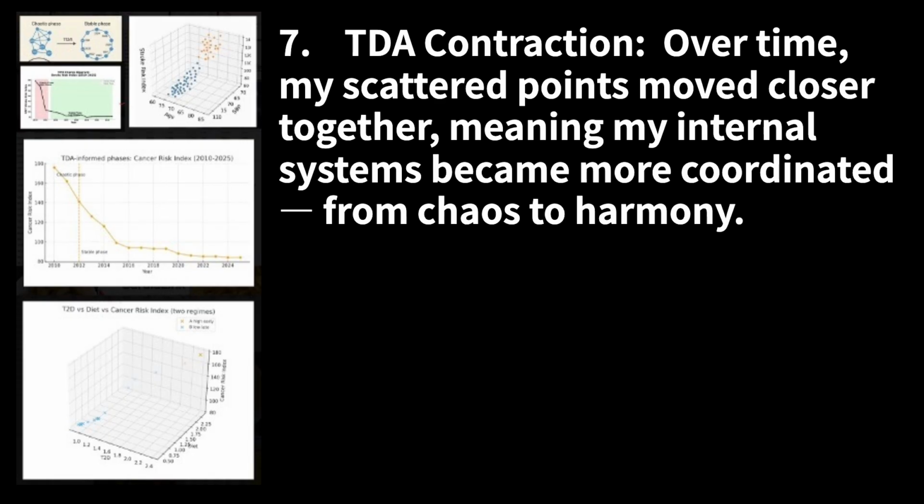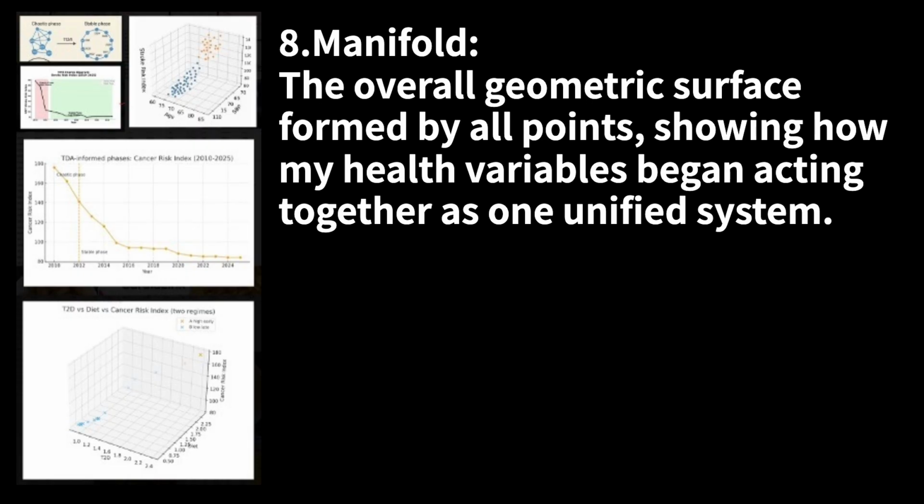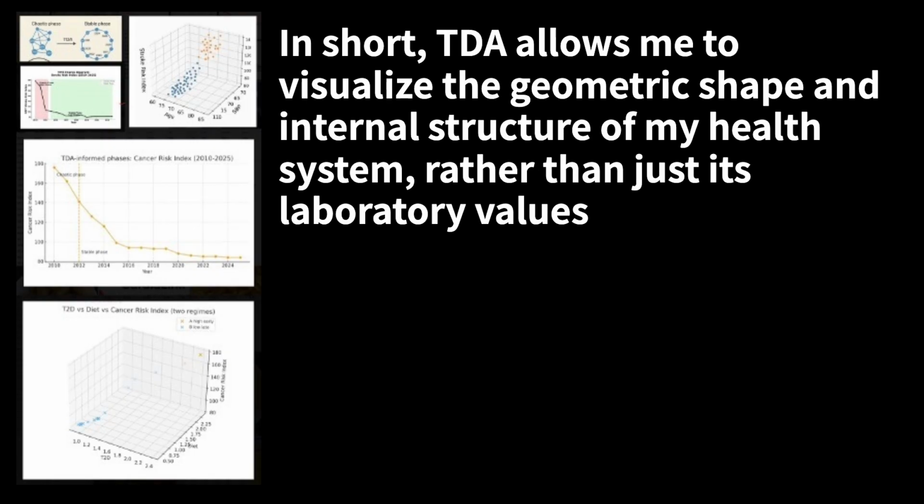7. TDA contraction: over time, my scattered points moved closer together, meaning my internal systems became more coordinated, from chaos to harmony. 8. Manifold: the overall geometric surface formed by all points, showing how my health variables began acting together as one unified system. In short, TDA allows me to visualize the geometric shape and internal structure of my health system, rather than just its laboratory values.